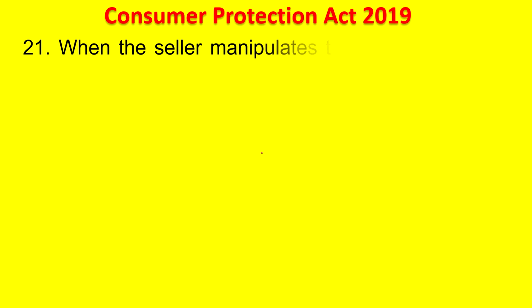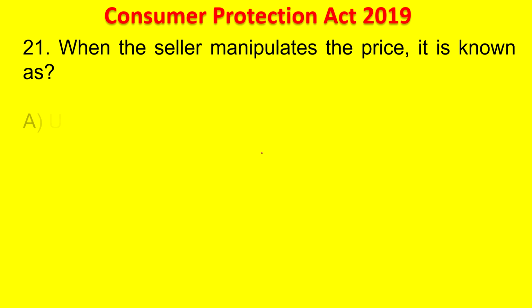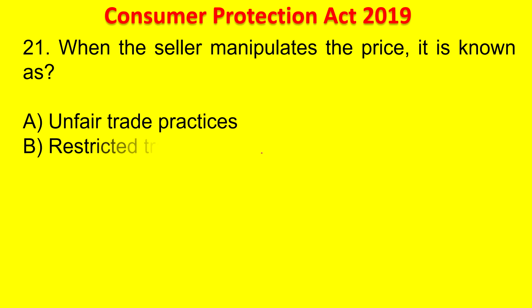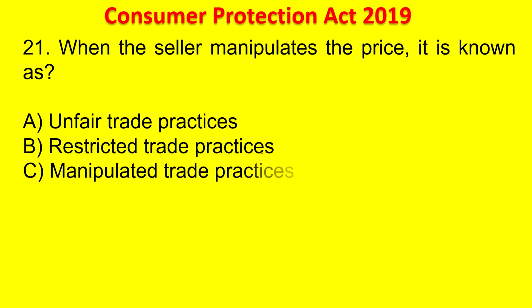It is 3 years. Next question. When the seller manipulates the price, it is known as unfair trade practices, restricted trade practices, manipulates trade practices, or all of the above. Your time starts now. The answer is that when the seller manipulates, it is called restricted trade practice.